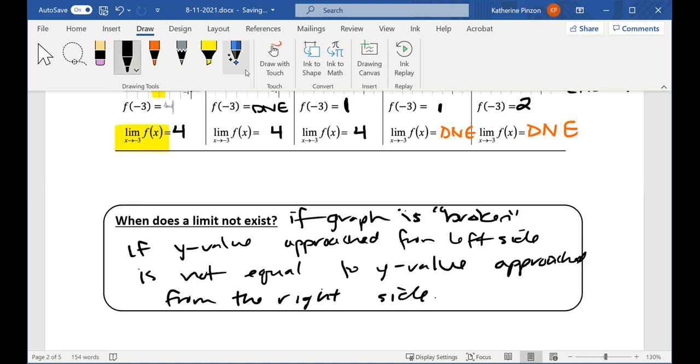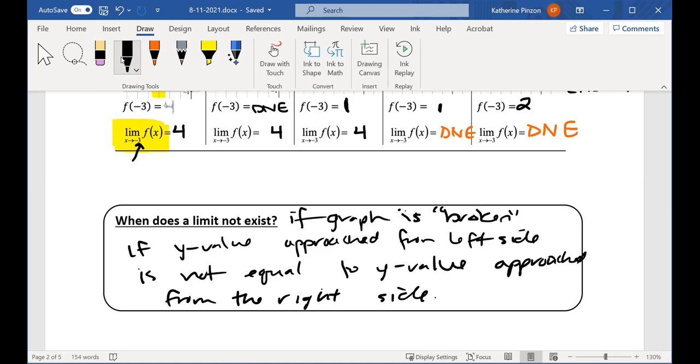And I want you to pay careful attention to this notation here, this limit as x goes to -3 of f of x. So this is the x value you're looking at. This is the function you're looking at. The output, what the equals is going to be, is the y value. But remember, when you're approaching -3, that means you're approaching -3 from the left and from the right, and those two numbers have to match.